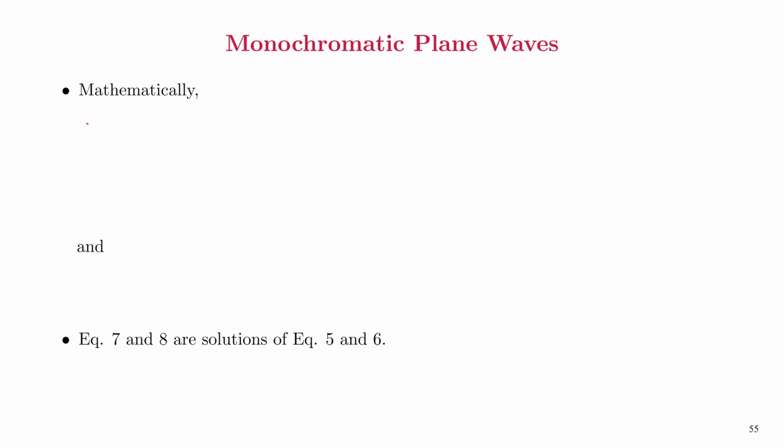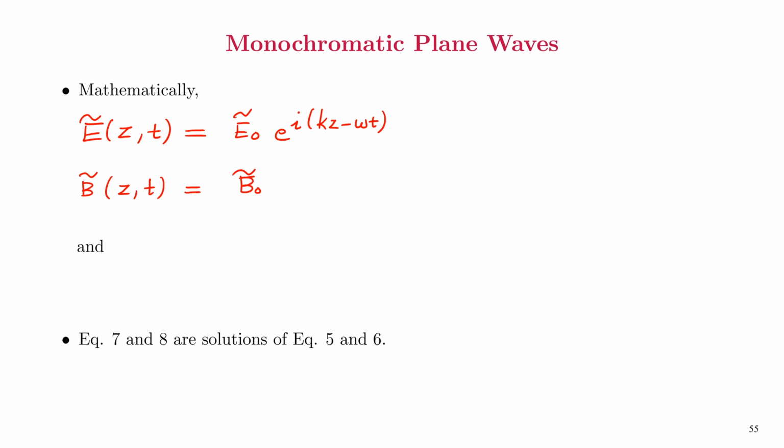So mathematically, we can write complex E, which is a function of z and t, as equal to the complex amplitude E0 times e raised to i(kz minus omega t). And the magnetic field as complex B, which is again a function of z and t, equal to B0 e raised to i(kz minus omega t).